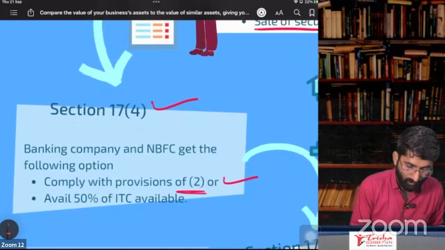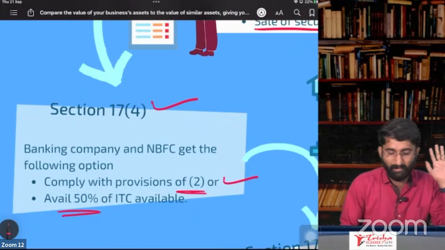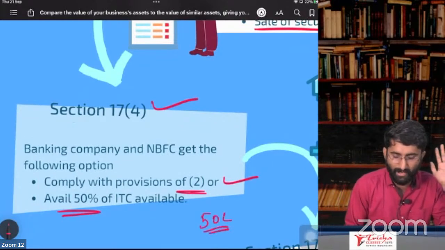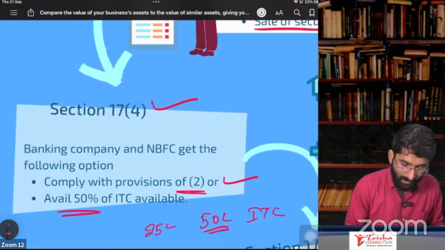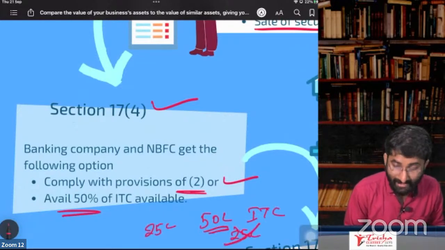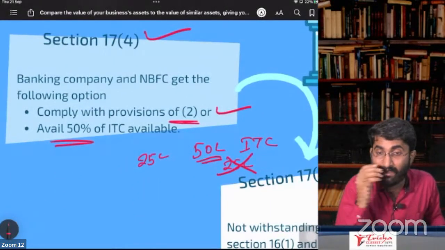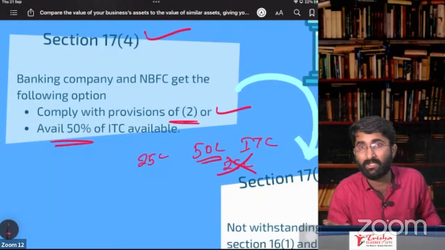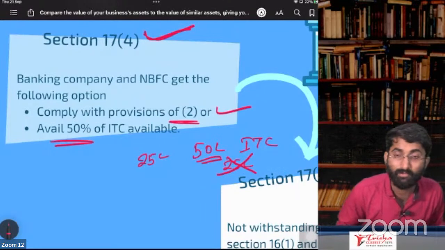Or you can go for availing 50%. Straight away 50% availment. Example, if 50 lakhs is the ITC for this month, a bank can straight away take 25 lakhs. The other 25 lakhs lapses. Remember, it lapses. Even next month or next year, you don't get it. So that is about Section 17, subsection 4.